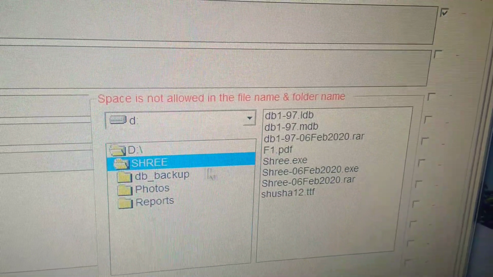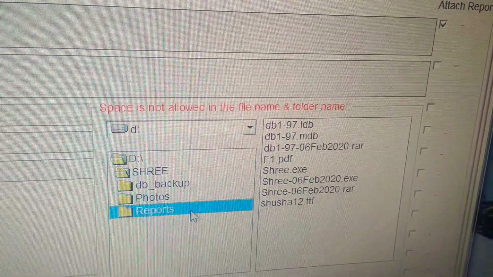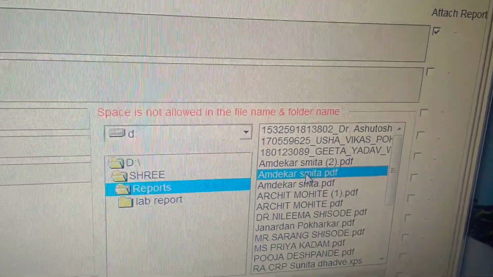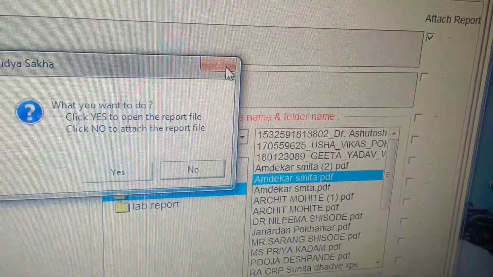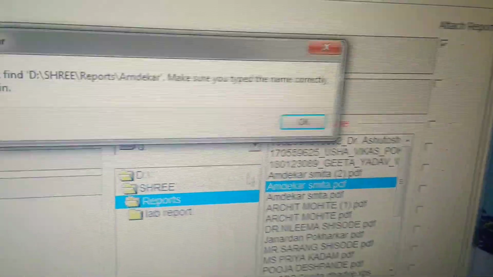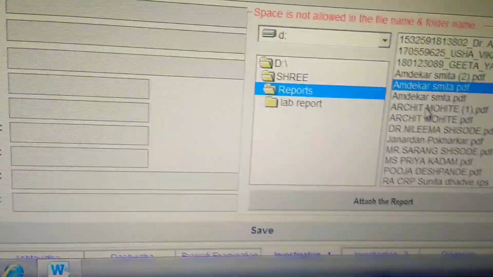Like this, you will attach them, and then you can save them. If it's correct, then only it will get attached. Then save it like this.